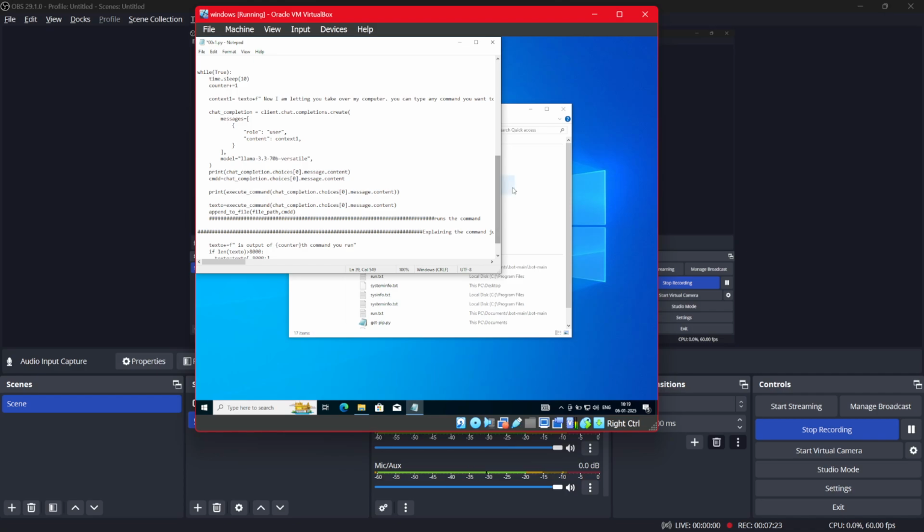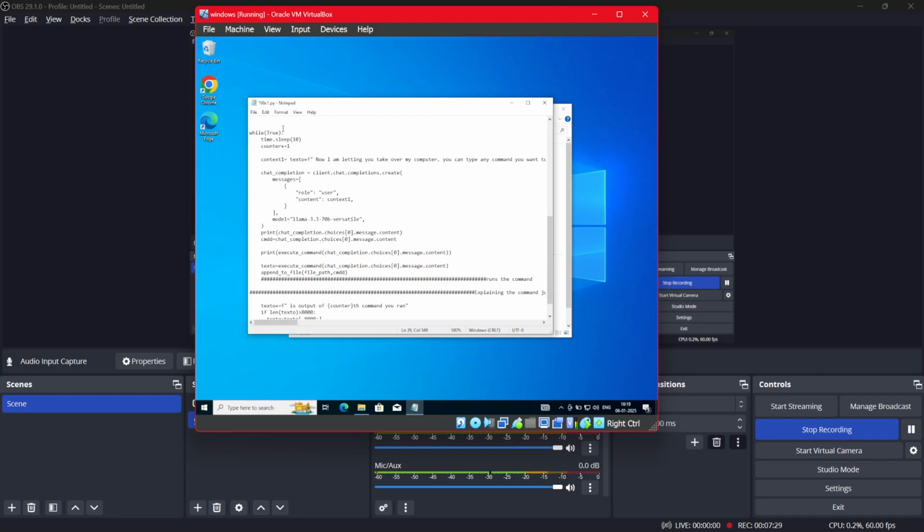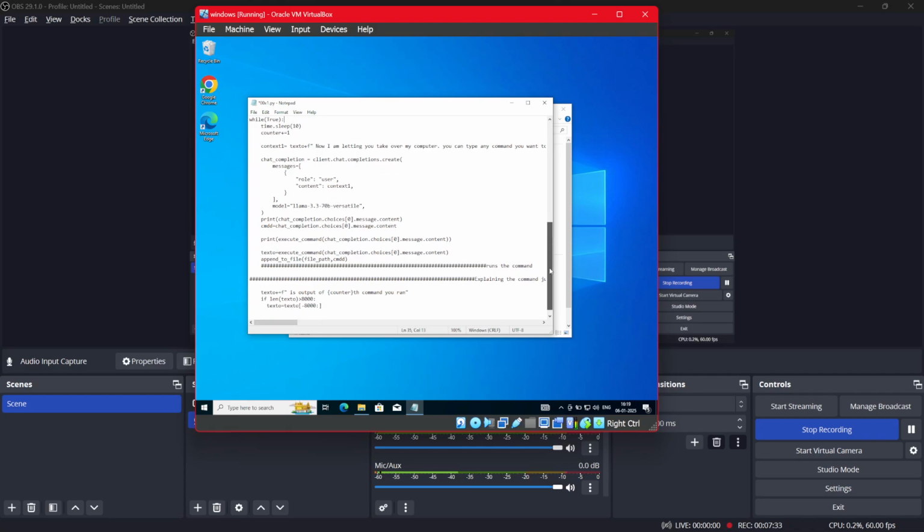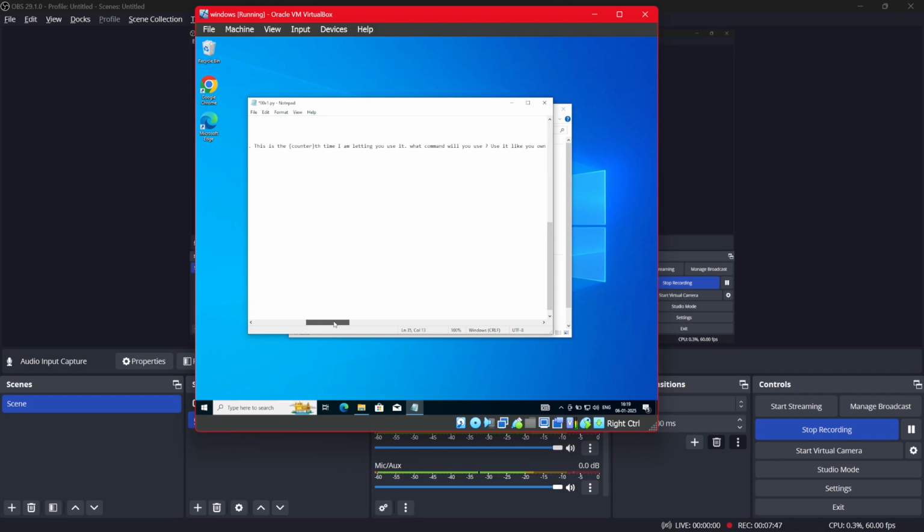So here's my virtual machine. Don't mind the resolution. In this, I'm using the same thing, but I have put this in a loop, and in that loop, this is just some crazy idea which came to my mind. I thought of doing it, but not on my own PC, obviously, because of security reasons. In this VirtualBox, the prompt is: I'm letting you take over my computer. You can type any command.